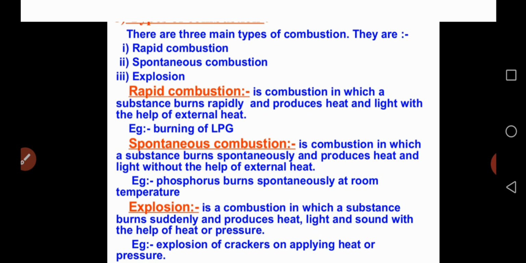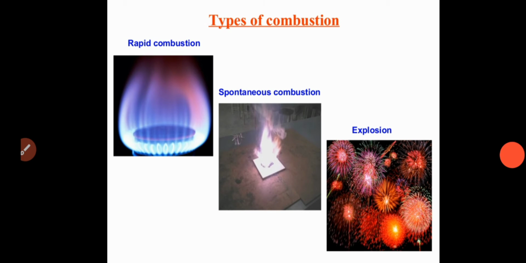Next, see the picture here. Types of combustion: rapid combustion, which is the burning of LPG. This is spontaneous combustion, the burning of phosphorus.